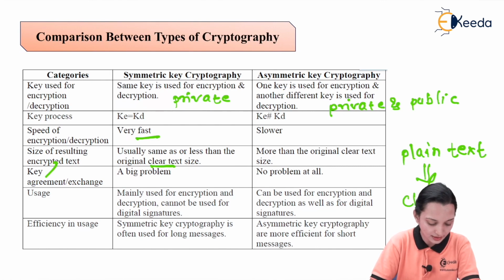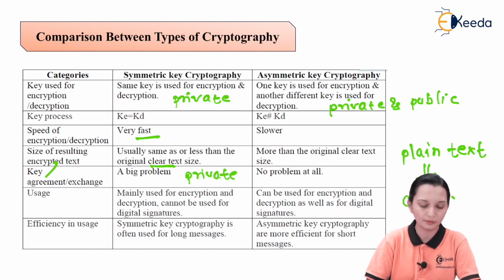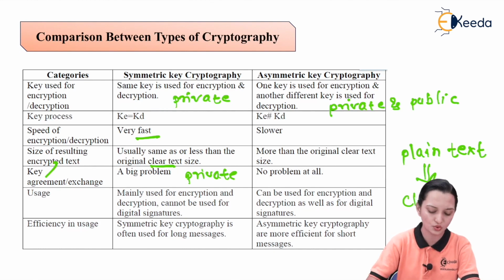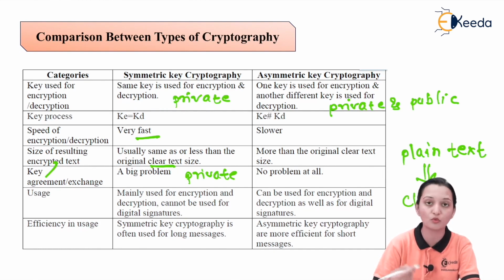After that, the key agreement or exchange, a big problem. Why? Because you are going to exchange the private key via transmission. So the private key is going to be exchanged between sender and receiver via transmission. So it is a big problem because it will enhance the insecurity. And here no problem at all. Why? Because the sender has its own public key and the receiver has its own private key. So there is no problem regarding the exchange of the key and hence that will be more secure.